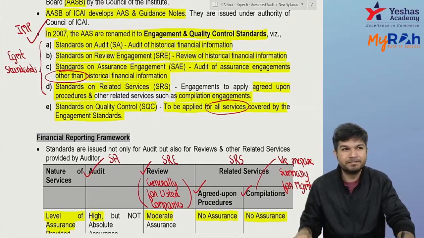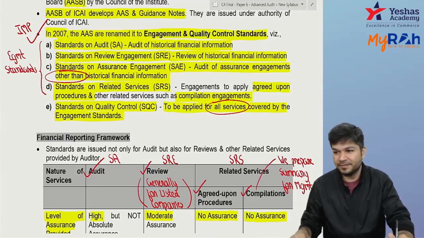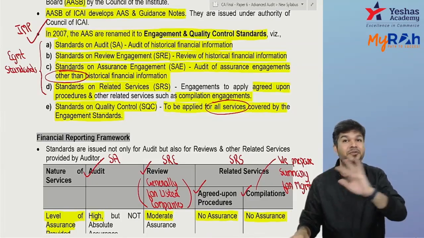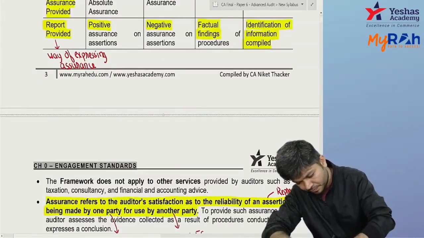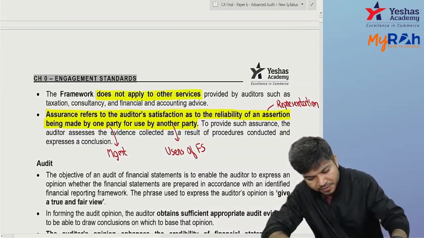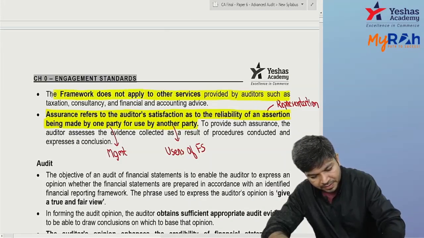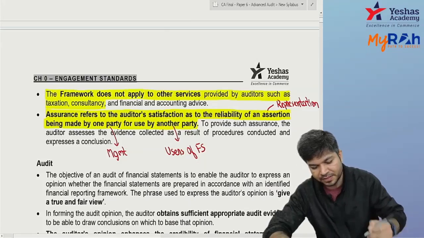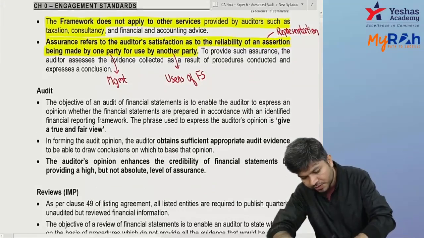Okay, now sir, many times a chartered accountant does consultancy work. If I do consultancy work, do I have any standards related to that? Answer is no. So they have clearly given over here that the framework does not apply to some other services provided by the auditor such as taxation or consultancy, etc. For that we don't have anything. Now, whatever I told you is all given over here.